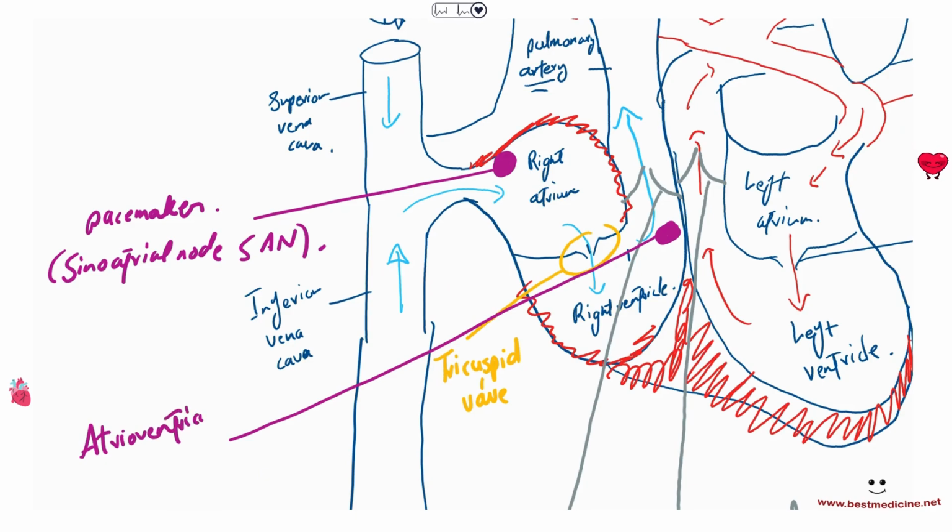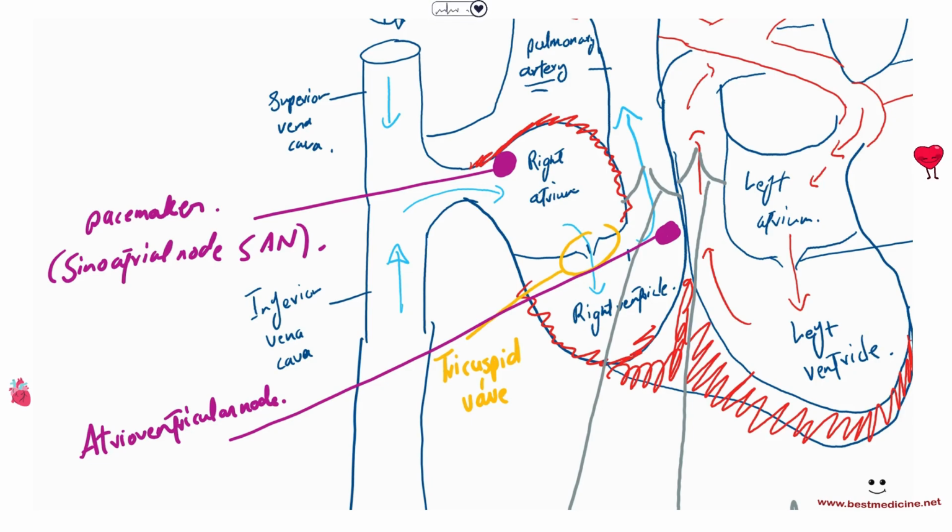Atrioventricular node. The only function of the atrioventricular node is that it delays the electrical impulse from directly going into the ventricles. So it delays it a little bit so that the atria can contract first, and after the delay, it's going to cause the ventricles to contract.